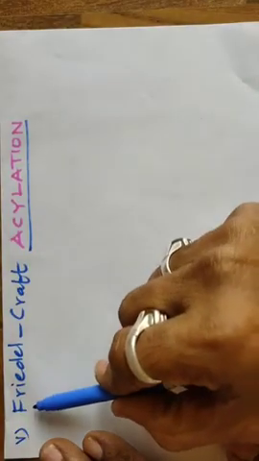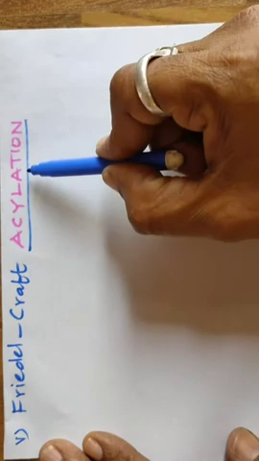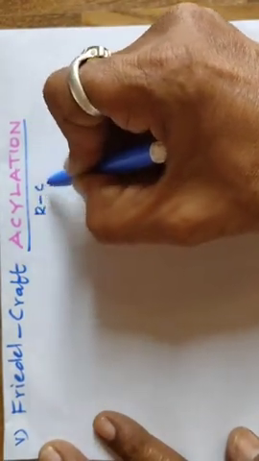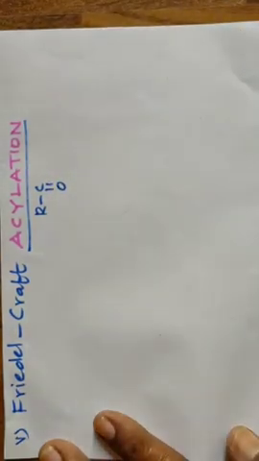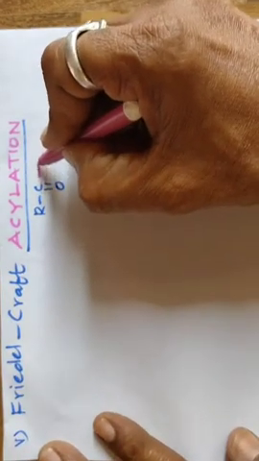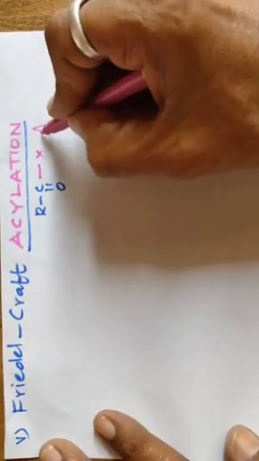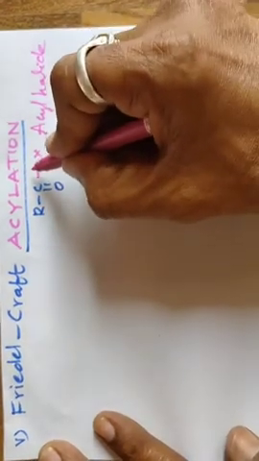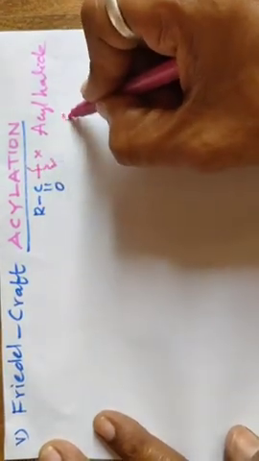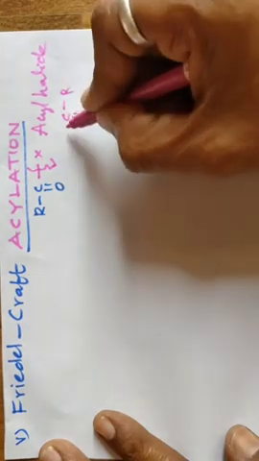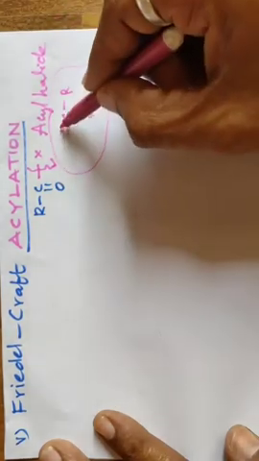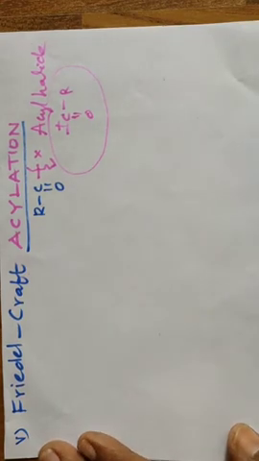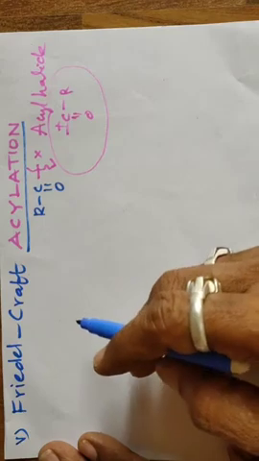Next one is the same Friedel-Crafts reaction, with specificity, like acylation. Acylation means what? The acyl group is RC=O, with a halogen, this is an acyl halide. Where is the bond broken? The bond is broken here, and we are going to attach the C=O R group on the benzene ring, and this is the carbocation formed. The acyl carbocation is the intermediate formed. So now let us take an example in this case.